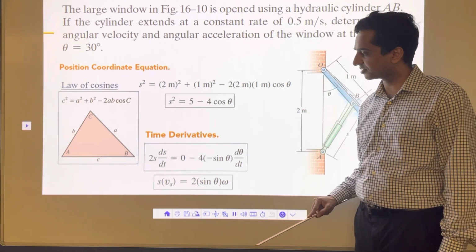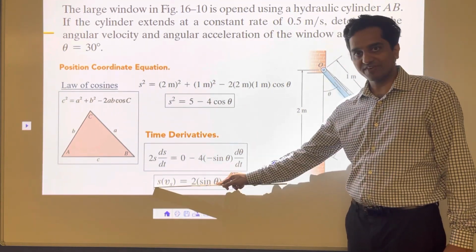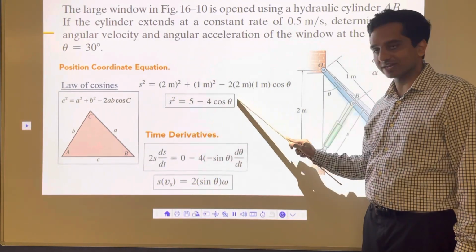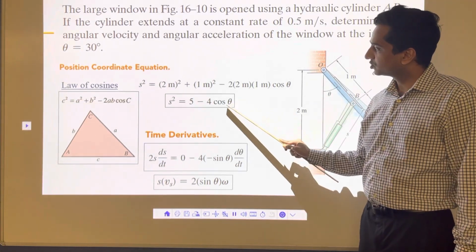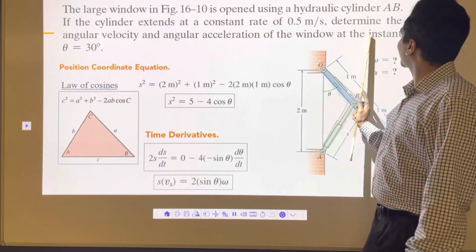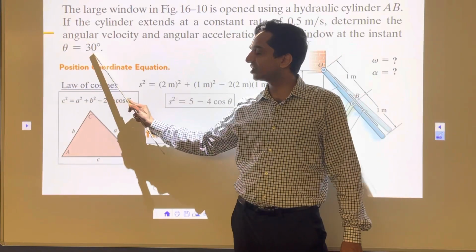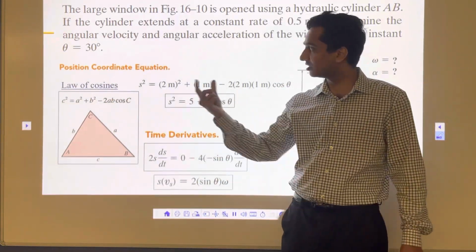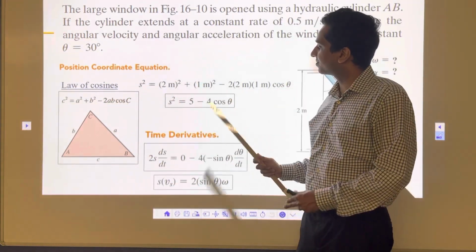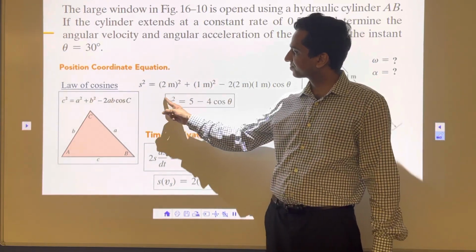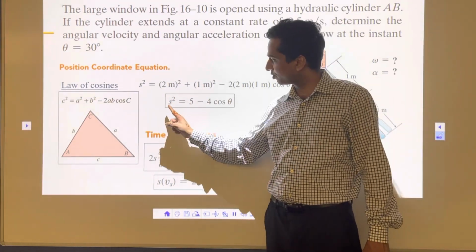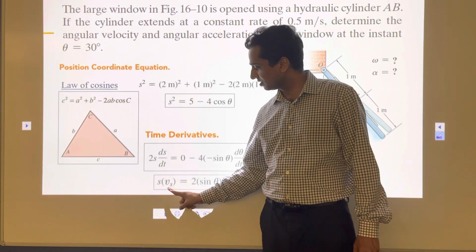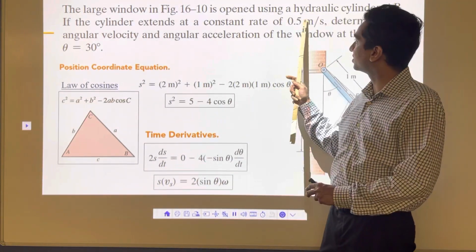That's my first answer. I already have the value of s, which we can calculate using this equation. It says that at this instant theta is equal to 30 degrees. So I'm going to put 30 degrees here, and once I do, I'll get the value of s. I'm going to take that value of s and put it here. vs is equal to 0.5, given.